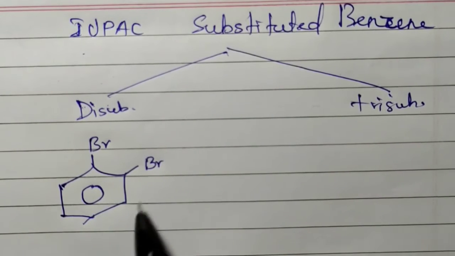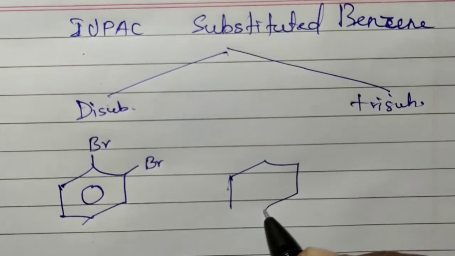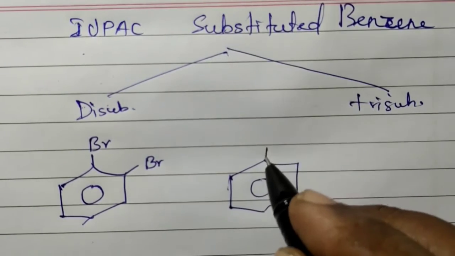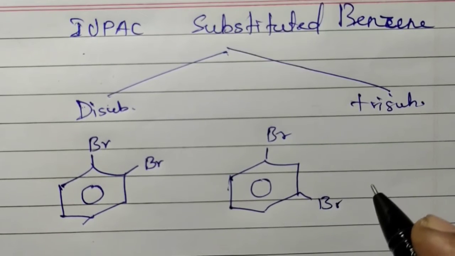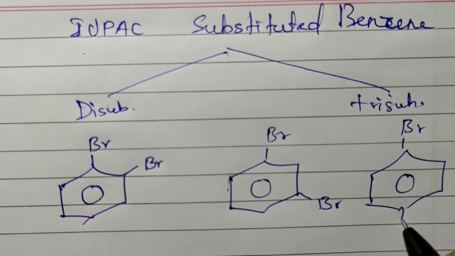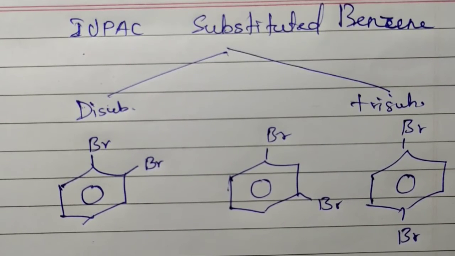So this is called a disubstituted benzene compound. Then this is another disubstituted benzene compound. This is another disubstituted one. Like that, three disubstituted benzene compounds are possible.